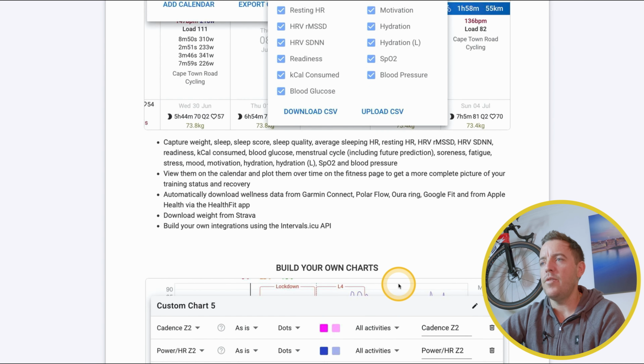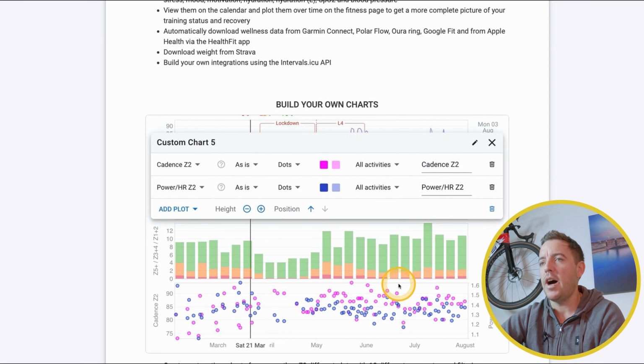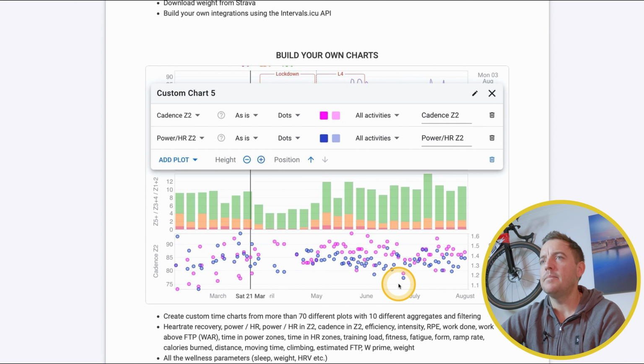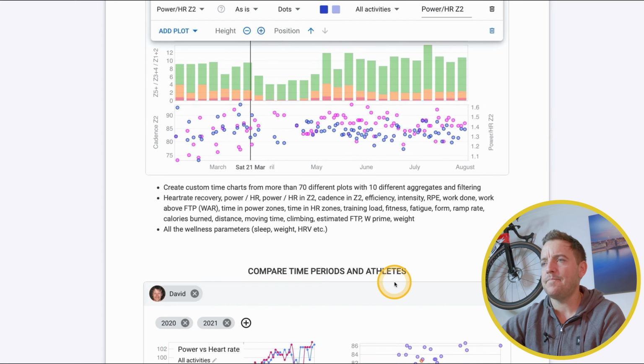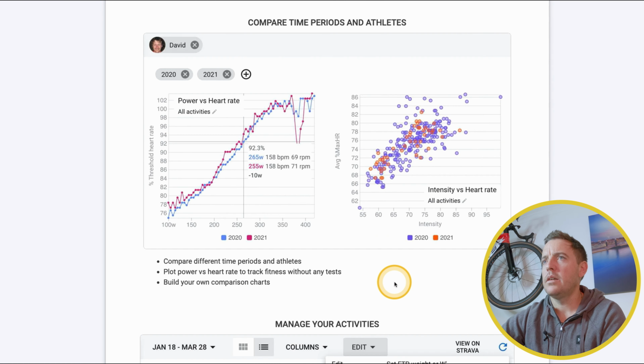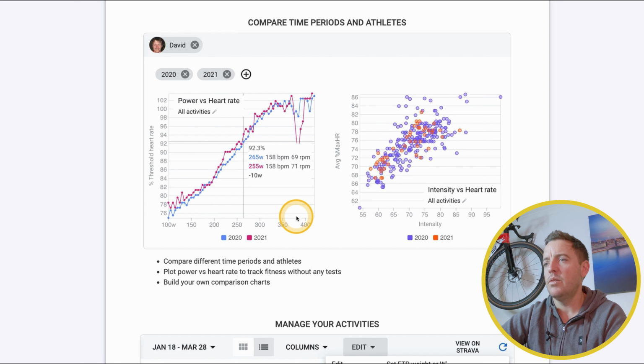This is just a brief overview. You can build your own charts and plot them. So he's got cadence here, power versus heart rate, and it's all mapped out here for you over your journey. Compare time periods and athletes. So you can compare last year to the year before, etc., all the way down.